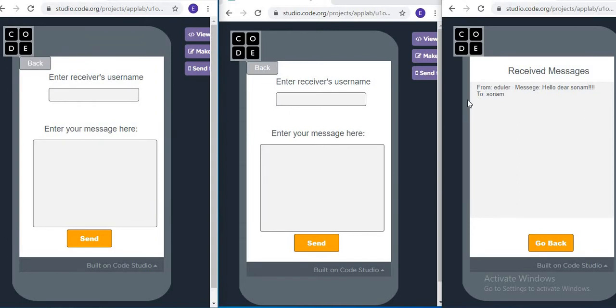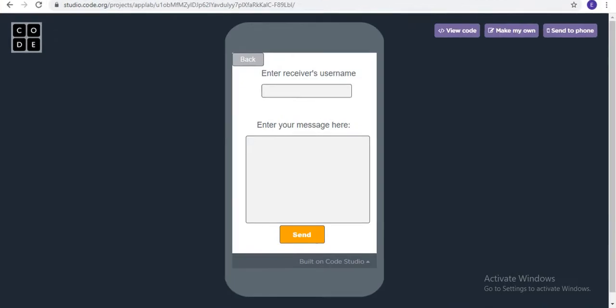Can you see that? So this is actually our private chat messenger in which messages in real time go to each other, and now we are going to build this type of application. So let's just start creating this app.